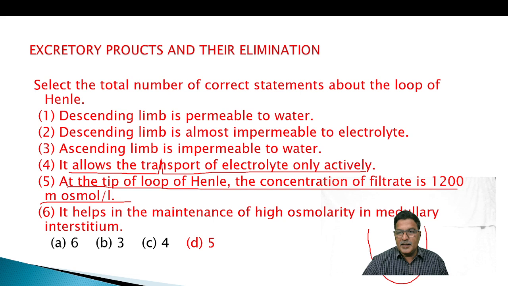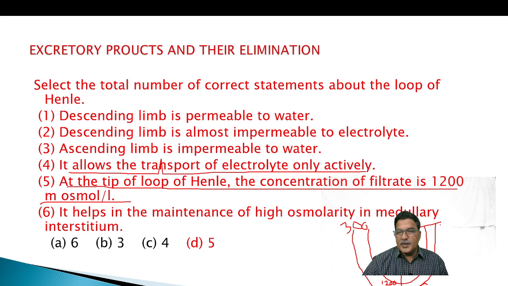In the descending limb of Henle's loop, it is 300 milliosmol in the beginning. When it reaches the tip of the loop of Henle, this is the base and this is the tip, it reaches a maximum of 1200 milliosmol.